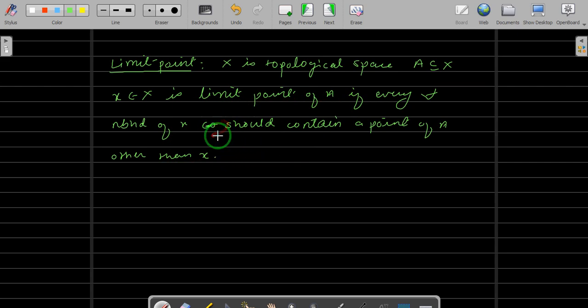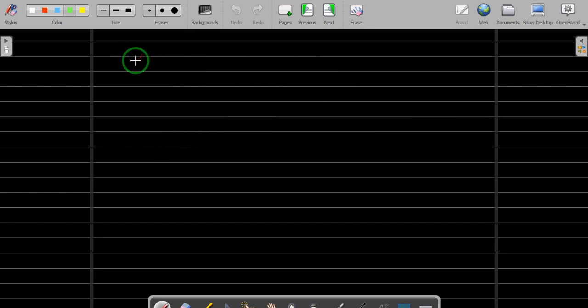But rather than this, we can prove a statement when we are dealing with a basic neighborhood. So it is not necessary to check all the neighborhoods. You just check it for the basic neighborhood. And if every basic neighborhood of x contains a point of A other than x, then we can say that x is the limit point of A. And that we will take as a result or theorem.